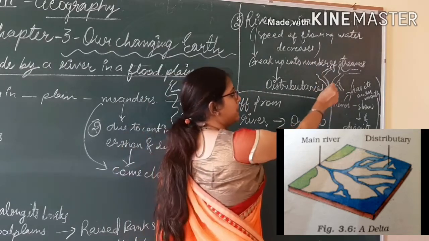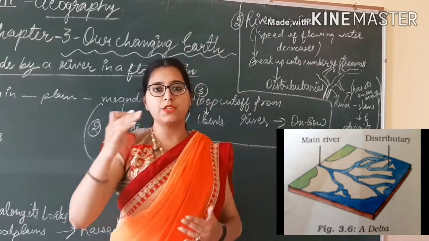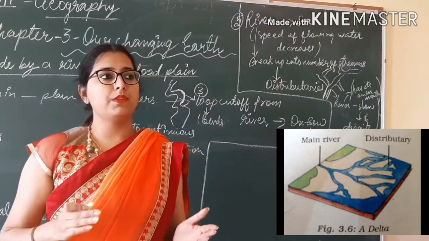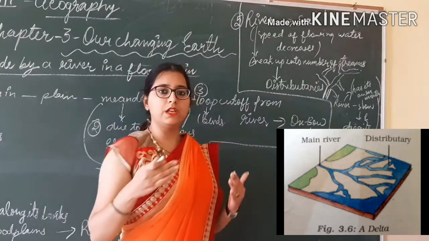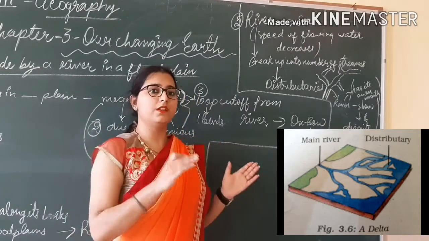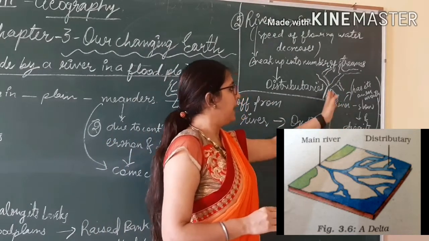And these streams are known as distributaries. Means these all are distributaries.